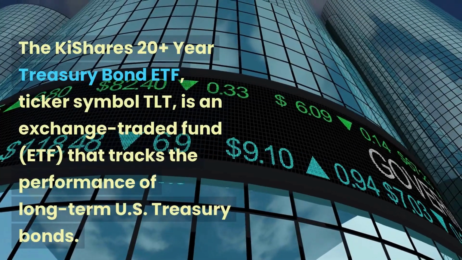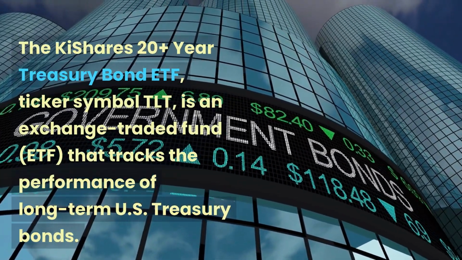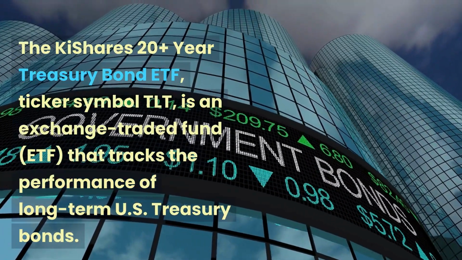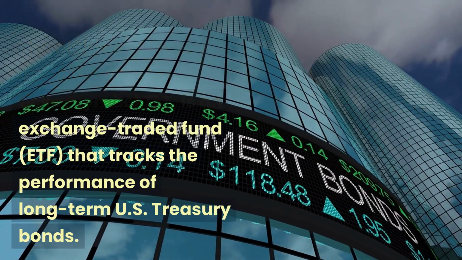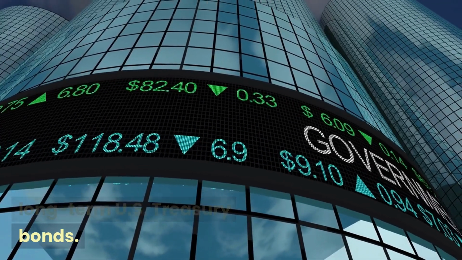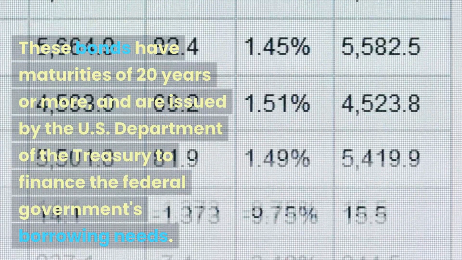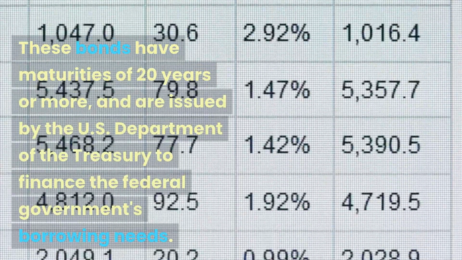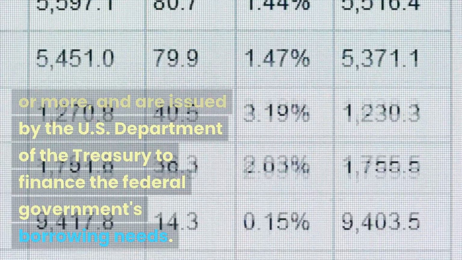The iShares 20+ Year Treasury Bond ETF, ticker symbol TLT, is an exchange-traded fund, ETF, that tracks the performance of long-term U.S. Treasury bonds. These bonds have maturities of 20 years or more, and are issued by the U.S. Department of the Treasury to finance the federal government's borrowing needs.